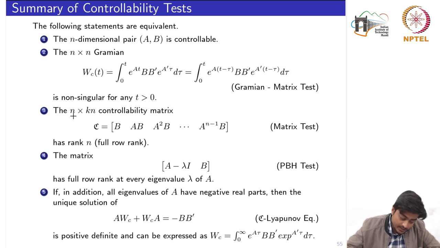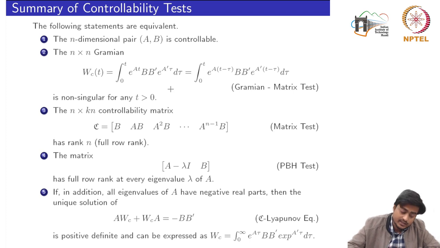The third statement says that the n cross k times n controllability matrix, where k is the dimension of the control input, has rank n, or say that this is a full row rank. This is again a matrix S. So all these 5 results are in fact for the LTI case.